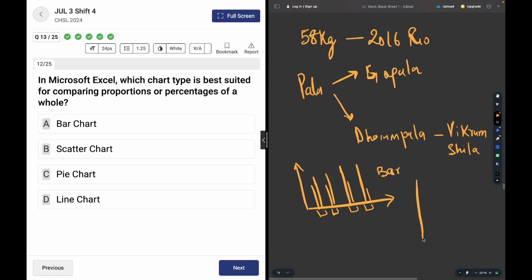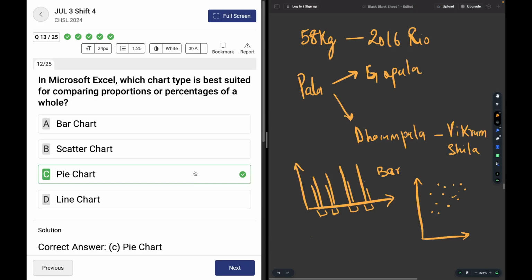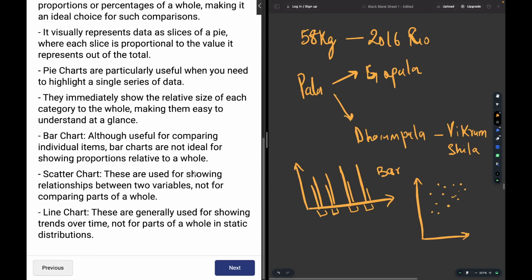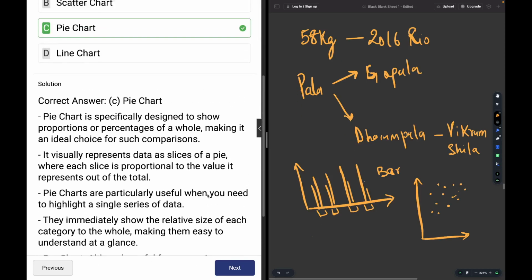Okay, scatter chart. What happens in a scatter chart is that the points are defined and they are scattered in different areas in different directions, so it does nothing but show the growth trajectory. On the other hand, the pie chart is best suited for comparing proportions or percentages. The line chart is also good for growth, for seeing where the growth is headed, and is generally used for showing trends. Scatter charts show the relationship between two variables, and bar charts, although useful for comparing individual items, are not ideal for showing proportions relative to a whole. Okay, moving on.